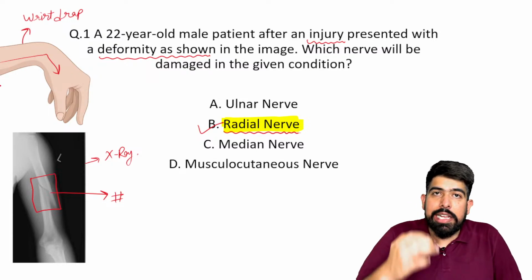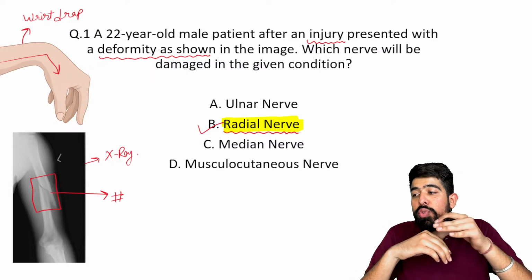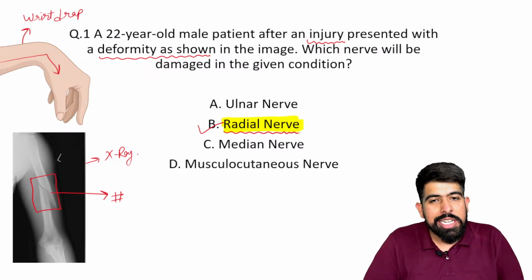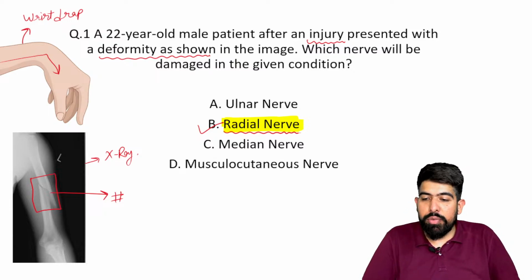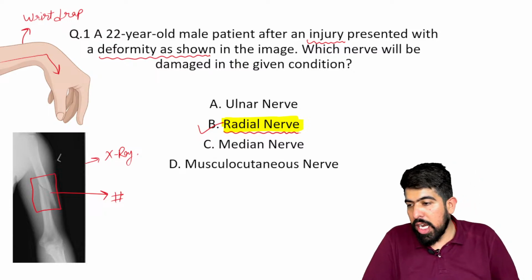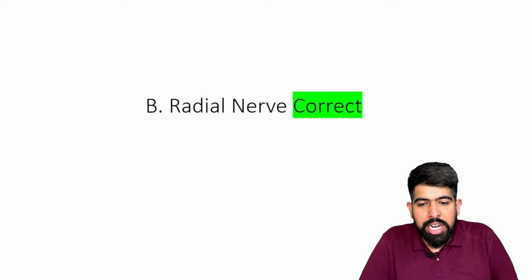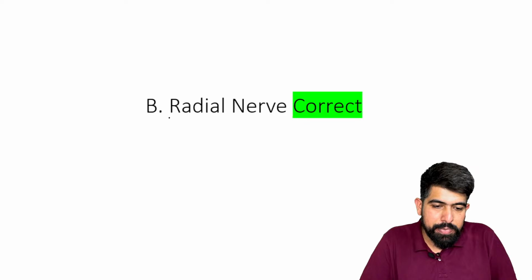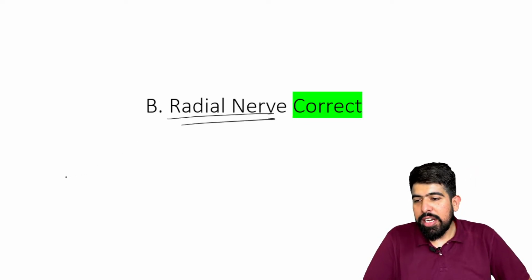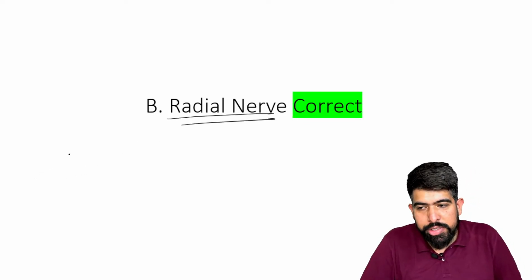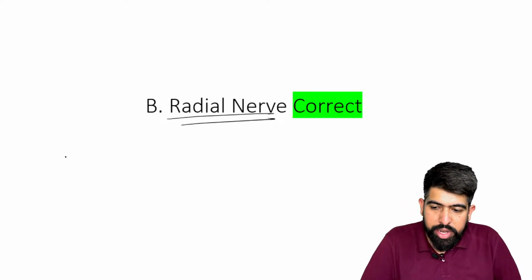Although I can see in the clinical picture, what is the scene? There is a wrist drop seen, and you already know the wrist drop is seen particularly in which condition? In radial nerve injury, right? So what is your answer? Yes, your answer is the radial nerve. Everyone is correct. You answered B. Yes, it's the radial nerve, right?